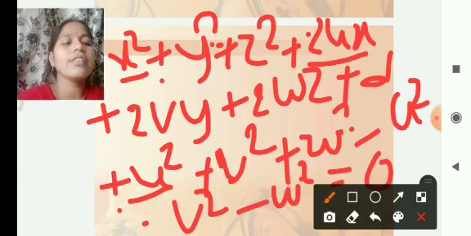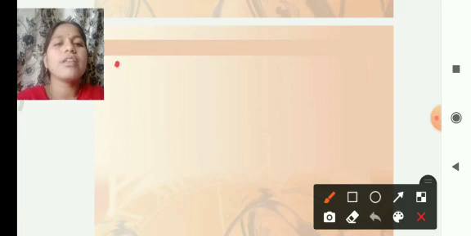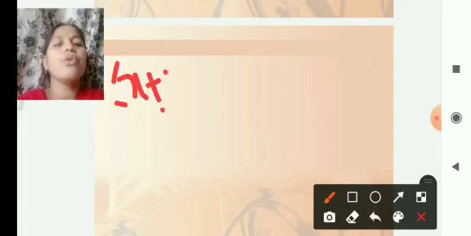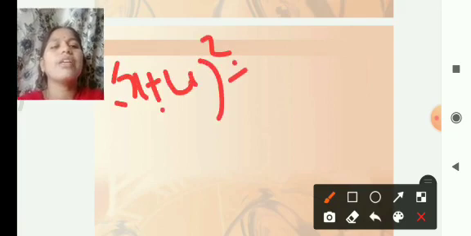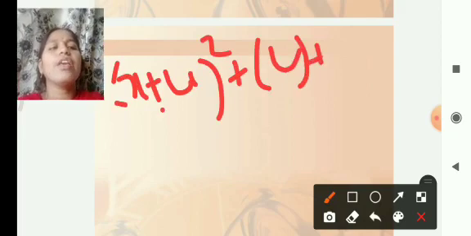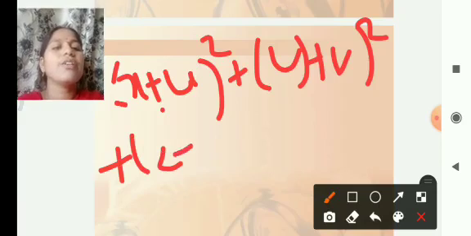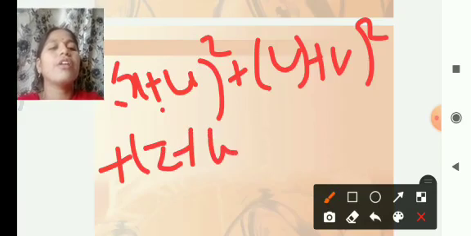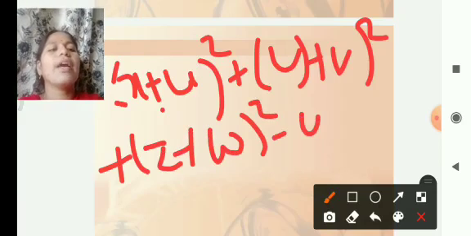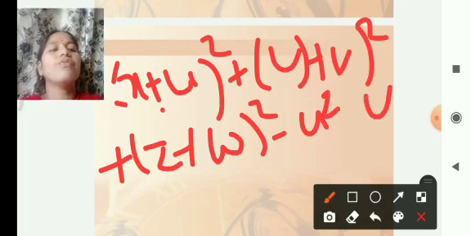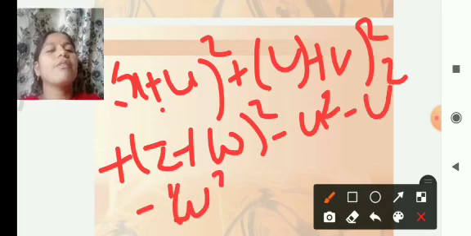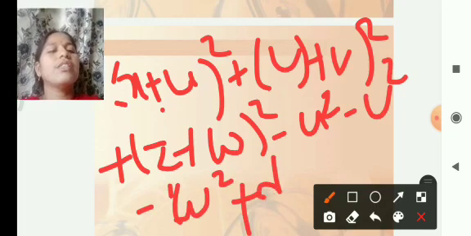Write it as (x plus u) whole square plus (y plus v) whole square plus (z plus w) whole square minus u square minus v square minus w square plus d is equal to 0.